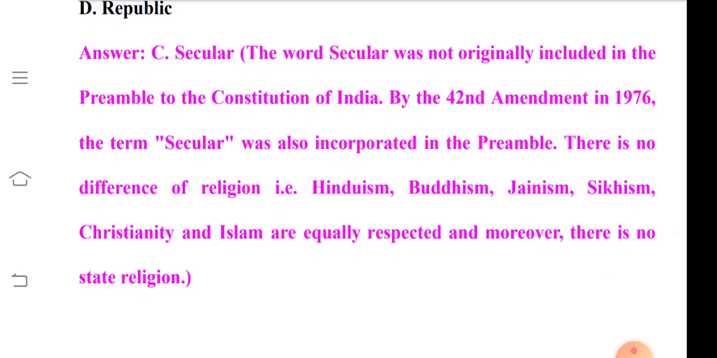The word secular was not originally included in the preamble to the Constitution of India, but by the 42nd Amendment Act in 1976, the term secular was also incorporated in the preamble. Thus, there is no difference of religion, that is, Hinduism, Buddhism, Jainism, Sikhism, Christianity, and Islam, and all of the religions are equally respected, and moreover, there is no state religion.